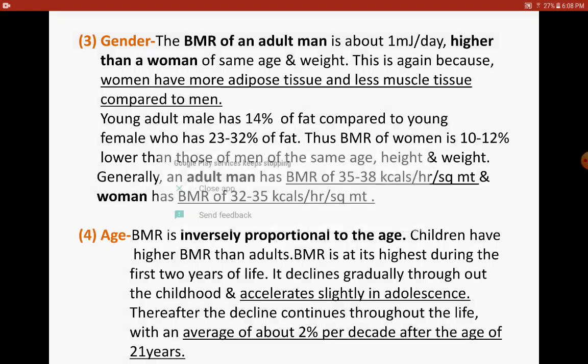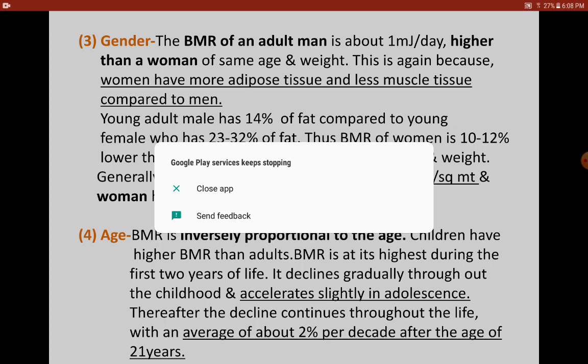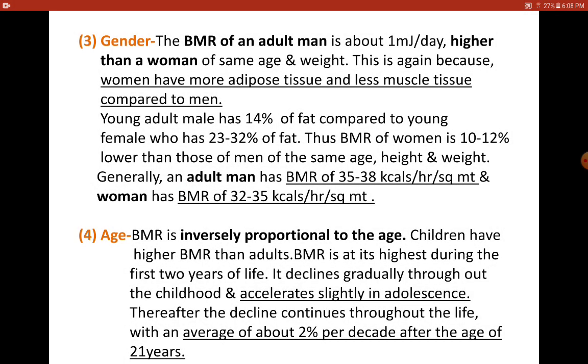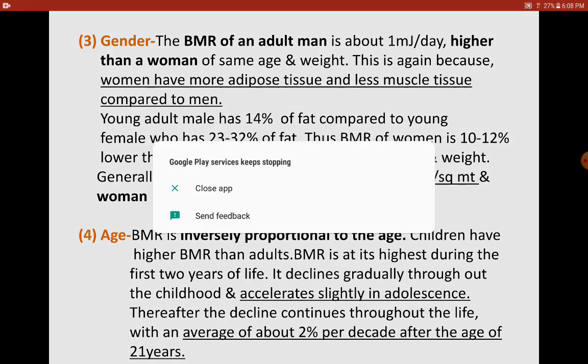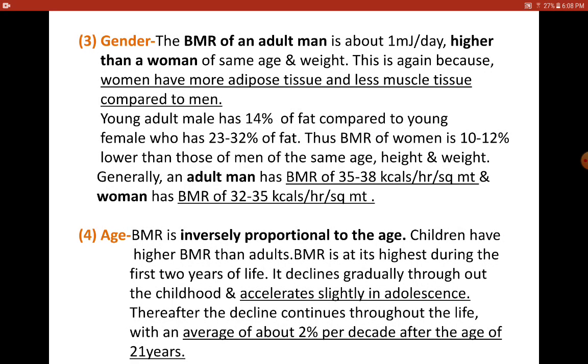It is highest in the early infancy, and gradually it declines. It comes down to a lower value than found in the infancy, but it becomes constant until the individual reaches adolescence or puberty.